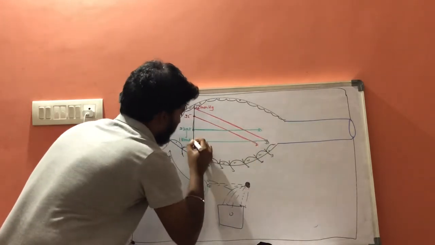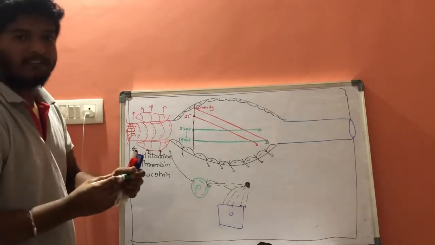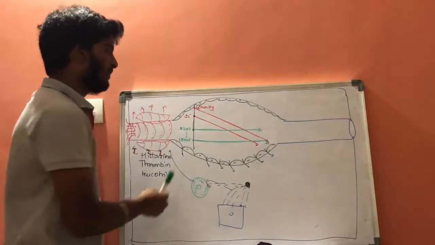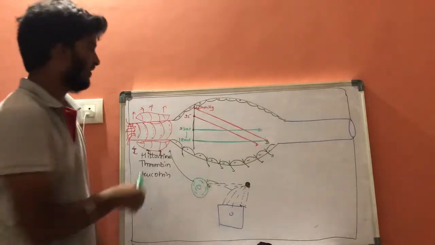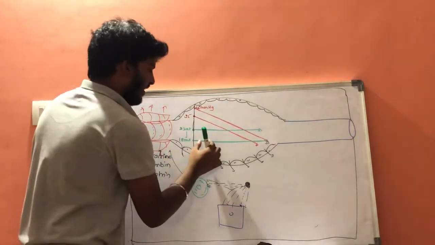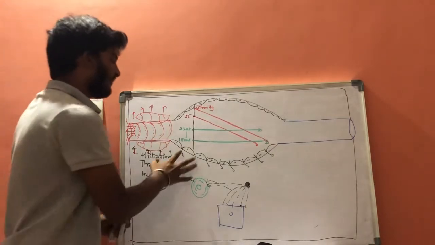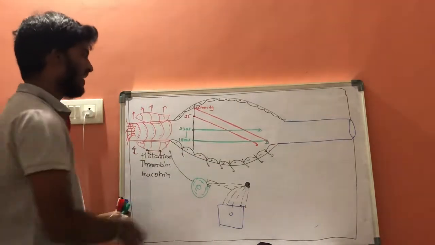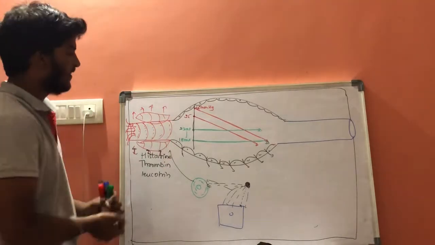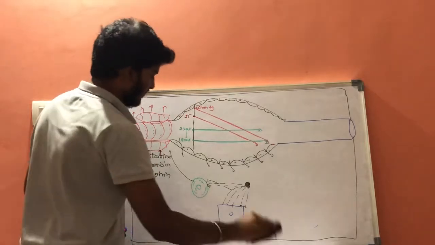So in inflamed cells, the hydrostatic pressure will get increased and the osmotic pressure will get decreased. Because of the decrease of osmotic pressure and the increase of hydrostatic pressure, there will be formation of interendothelial spaces.